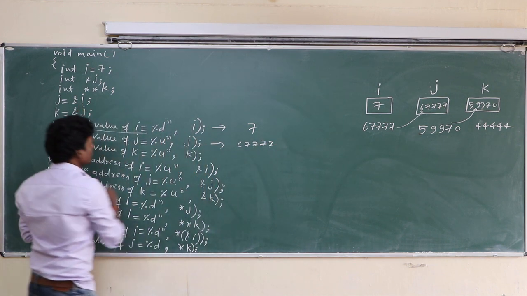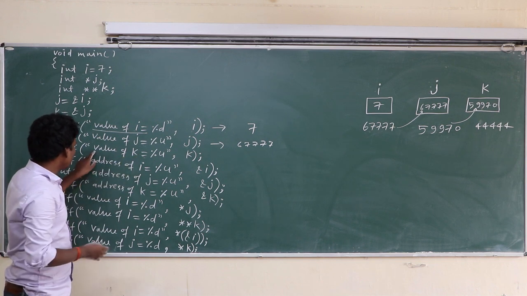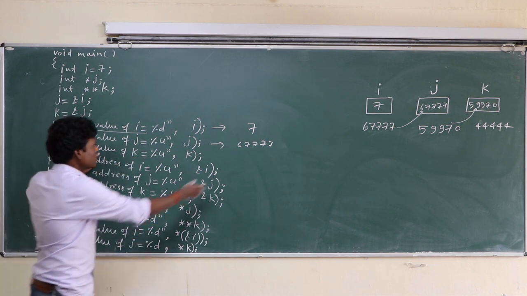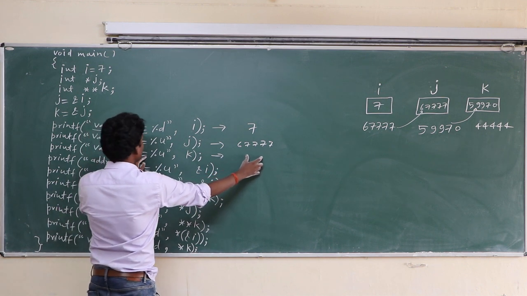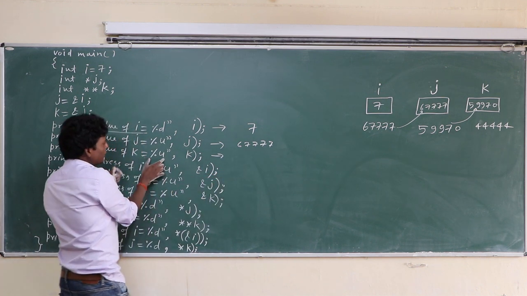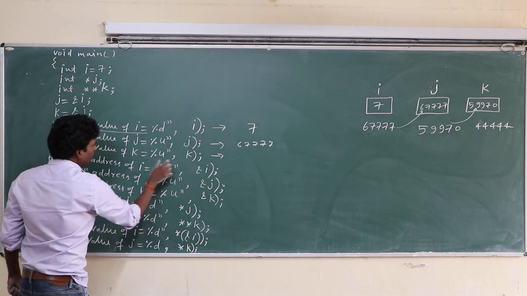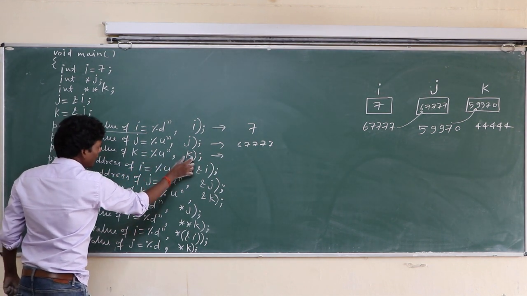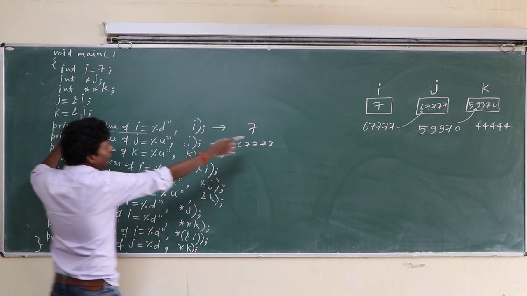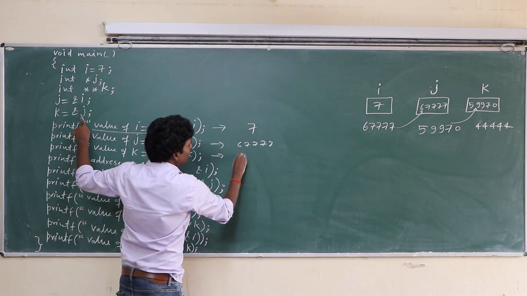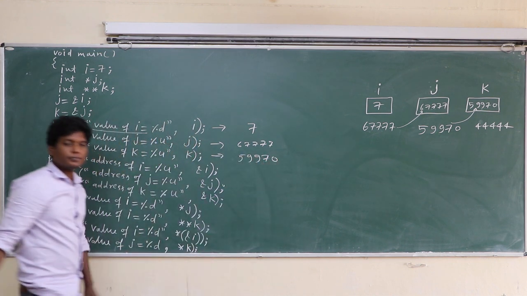So here 67777 is printed. Now value of k equal to is copied as it is, and in place of %u, k will be printed. K has the value of the address of j, and the address of j is 59970.